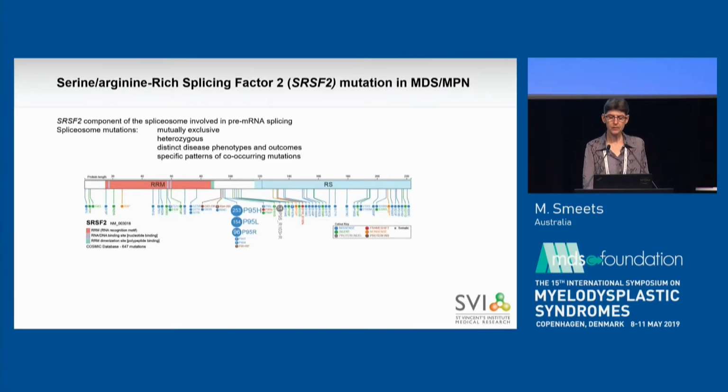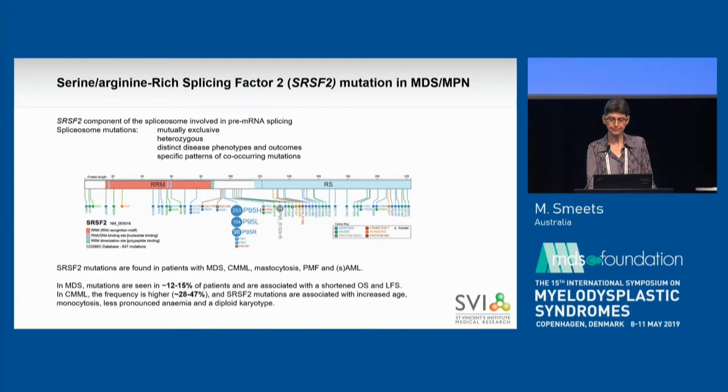So SRSF2, or serine arginine-rich splicing factor 2, is a component of the spliceosome. It functions in pre-messenger RNA splicing by binding to the exonic splicing enhancer sequences with its RRM domain and to other spliceosome factors with its RS domain. It's important to mention that spliceosome mutations, including in SRSF2, are mutually exclusive and only occur as heterozygous events. They are also associated with distinct disease phenotypes and outcomes and exhibit specific patterns of co-occurring mutations.